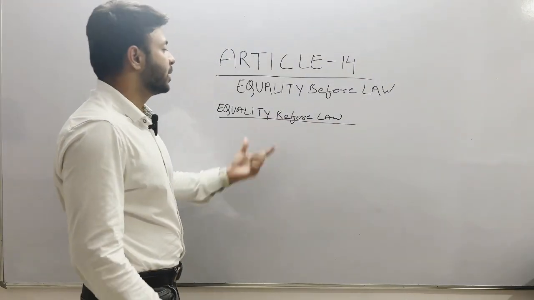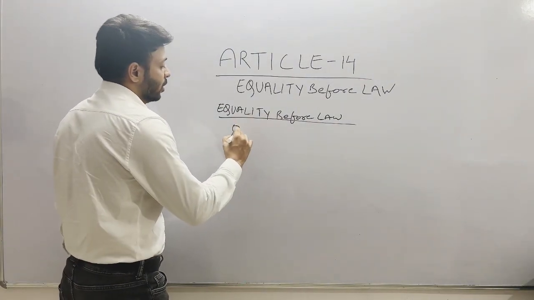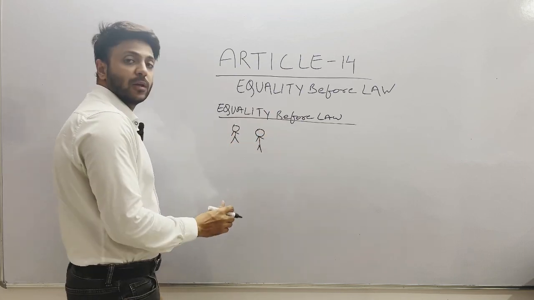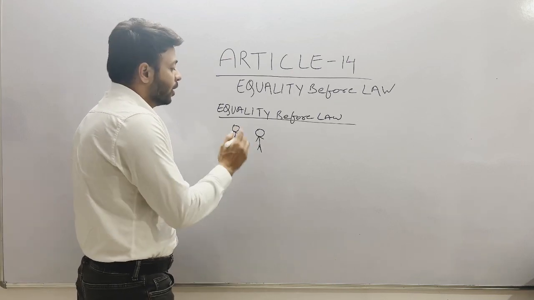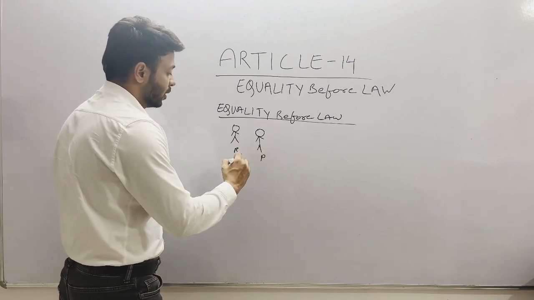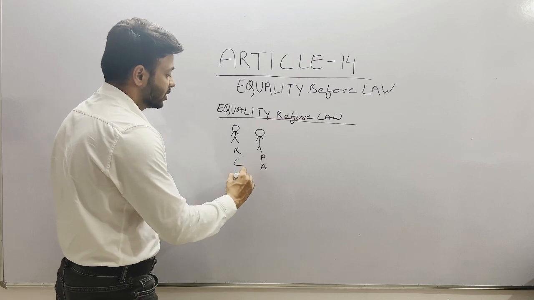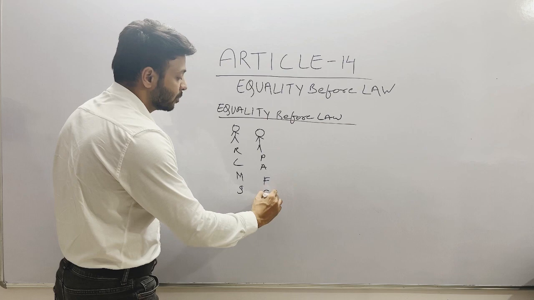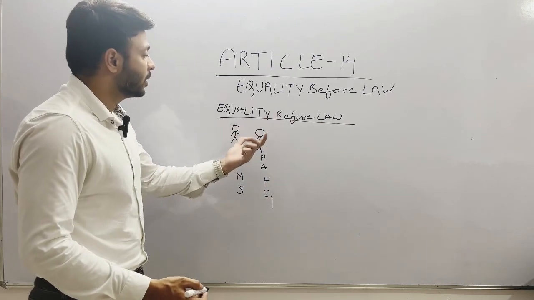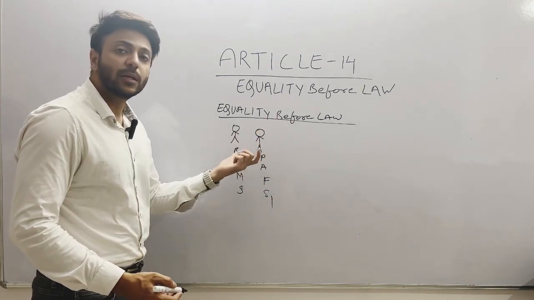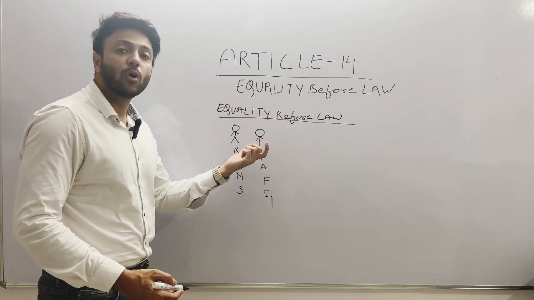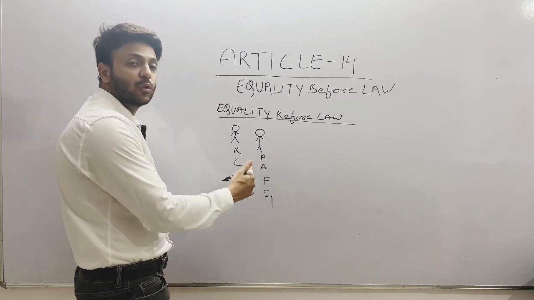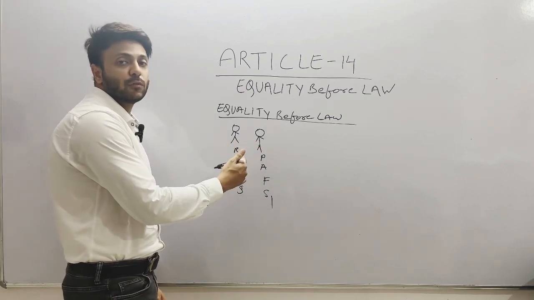Equality before law means that every individual, these two individuals, are equal in the eye of law. Whether this person is rich, this is poor, this is a child, this is an adult, this is male, this is female, this person belongs to a particular state and this person belongs to another state, in the eyes of law these two are equal and they are not above the law. The law is above them. And in the eyes of law, they will be treated equally. The same law will apply to each of them.